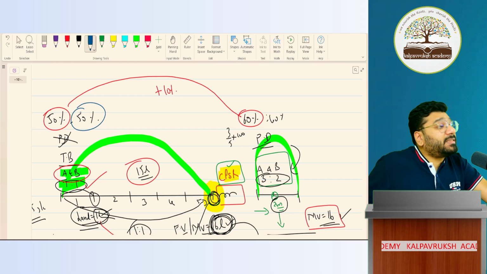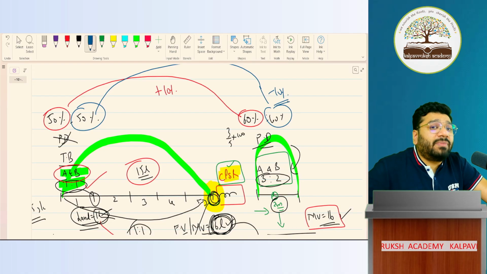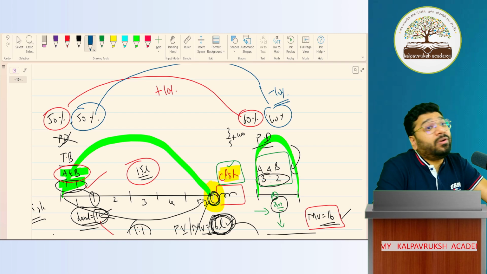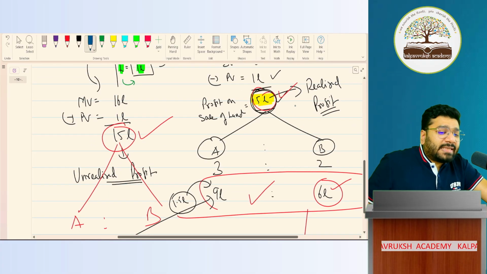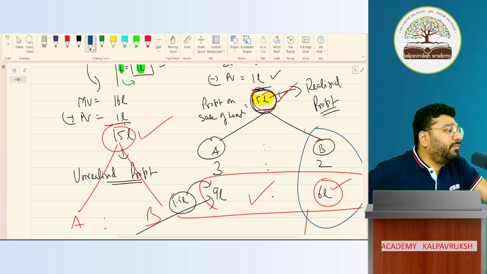B was having 50% earlier, 40% now. So yes, sacrificed 10%. So who's the sacrificing partner? B. So who is suffering without revaluation? B. Who is B? Sacrificing partner. So sacrificing partner is bound to suffer in case of unrealized profit realized later. Got it, not got it?